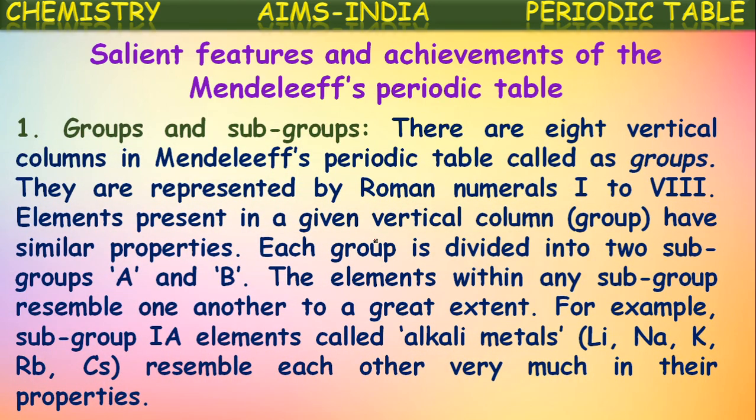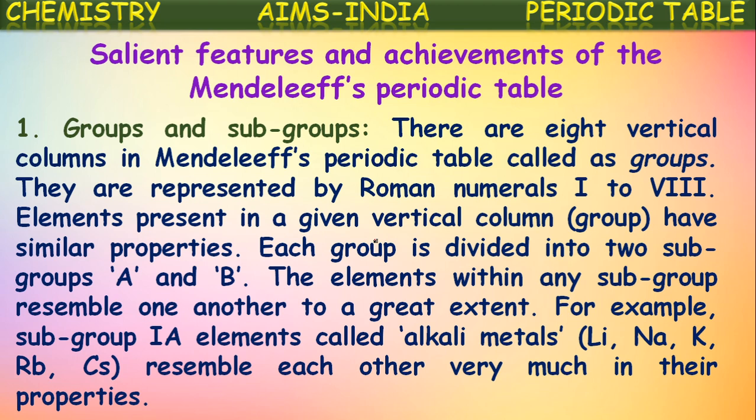One among them is groups and subgroups. There are 8 vertical columns in the Mendeleev's periodic table called groups. They are represented by Roman numerals 1 to 8. Elements present in a given vertical column have similar properties. Each group is divided into two subgroups A and B. The elements within any subgroup resemble one another to a great extent.